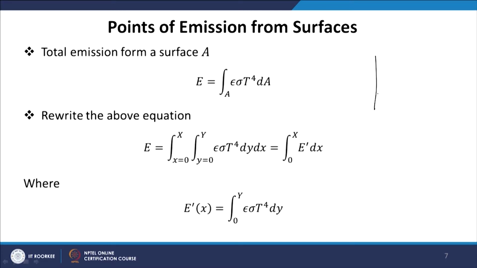Now, let us say we have a surface, the dimension of the surface is x and this is y. This is a 2-dimensional plate, and we have to find out at what location a photon is emitted. Let us call this point P. So, normally you will expect that there is a uniform probability, the photon is equally likely to be emitted from any point on this plate.